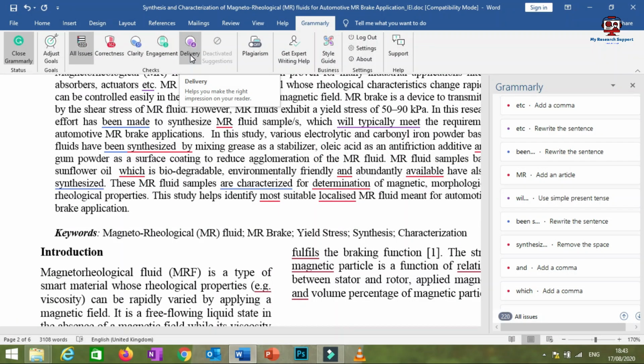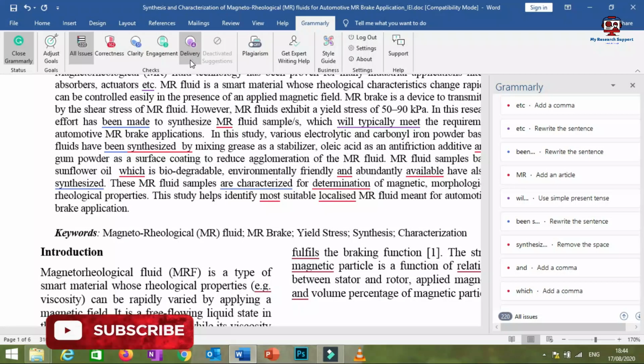So delivery, you will come across very few cases of delivery. Basically, delivery helps you make the right impression on your reader. In only a few cases, words or lines will be highlighted with this delivery option. It means your sentence is correct, but you can replace it with a better sentence so that your reader gets a better impression and understanding. As far as delivery is concerned, there are only 4 words.